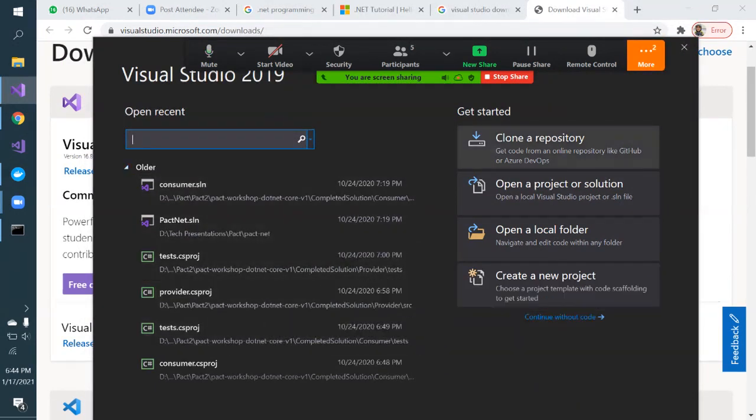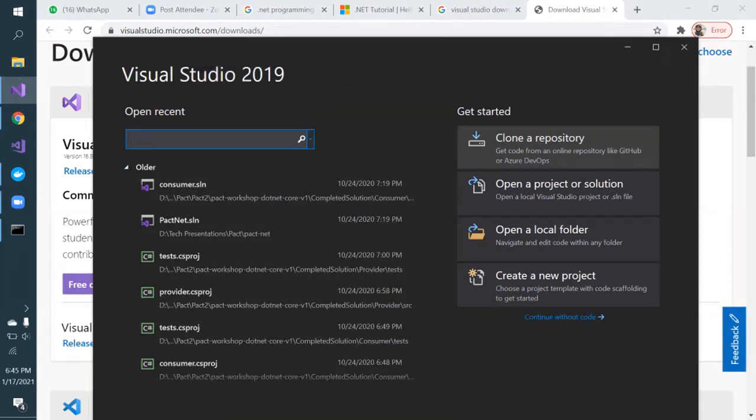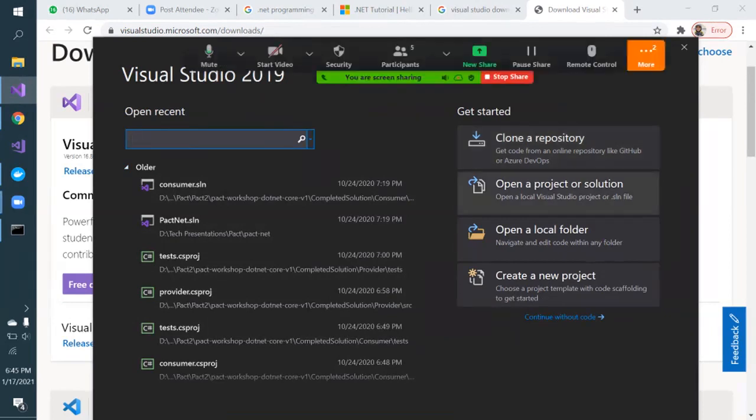Clone a repository means if you have some source code on Git, suppose you are following some tutorial and the trainer has put code on some repository like Git or any other, and you have the link of the source code, you can just clone that repository. Open a project: if you already have some existing .NET project, you can open it from here. If you have a .NET project in some folder, just specify that folder location and it will automatically load that project. At this point, we want to learn .NET, so we will create a new project.